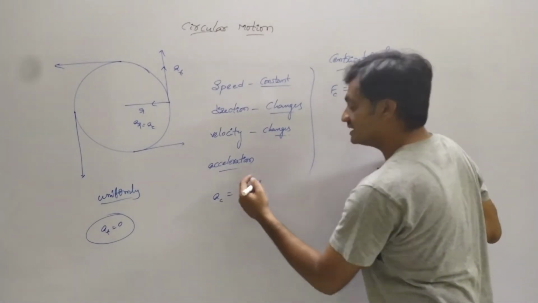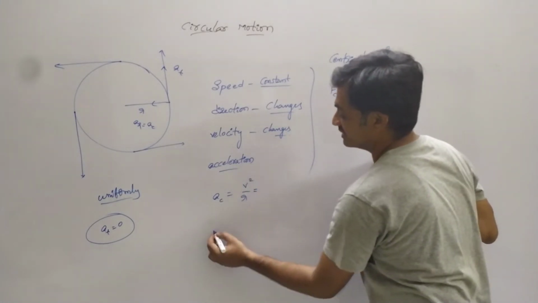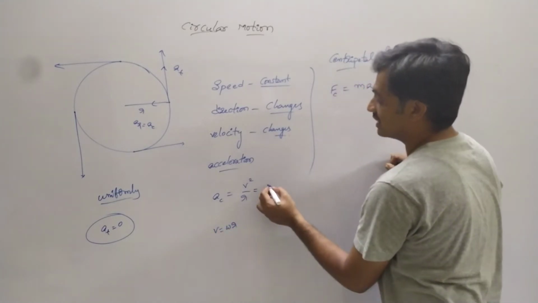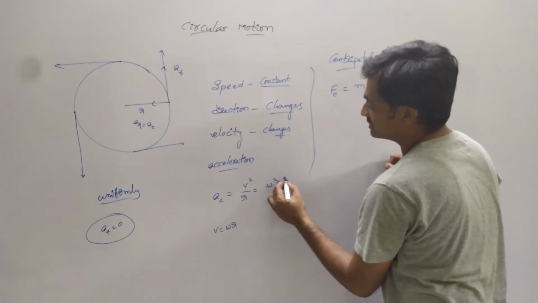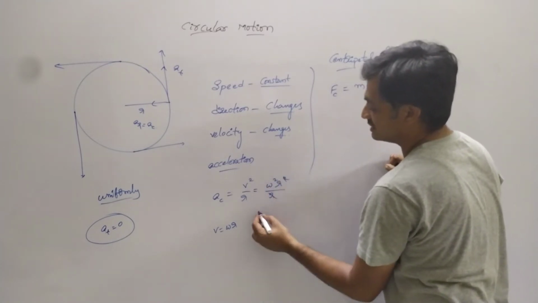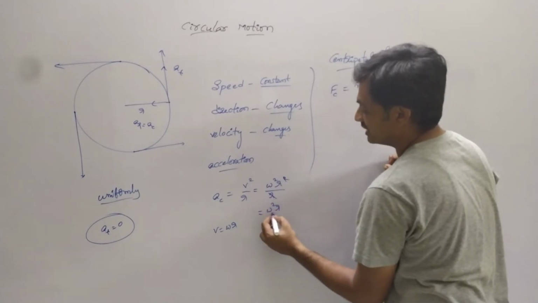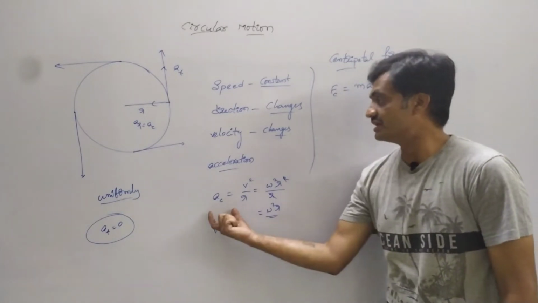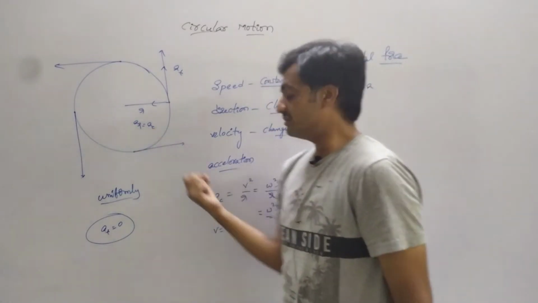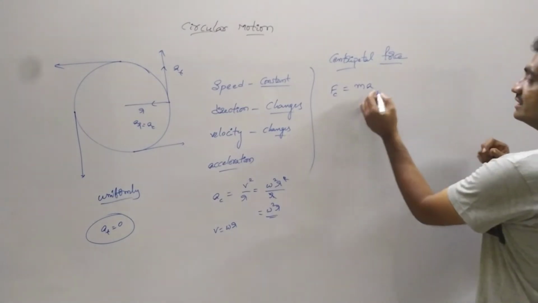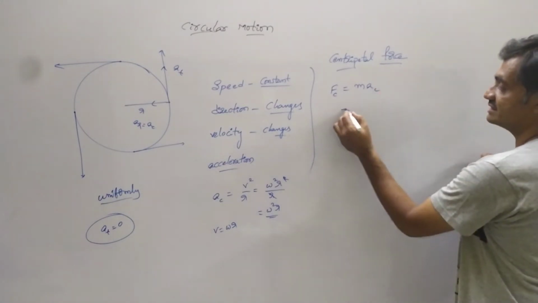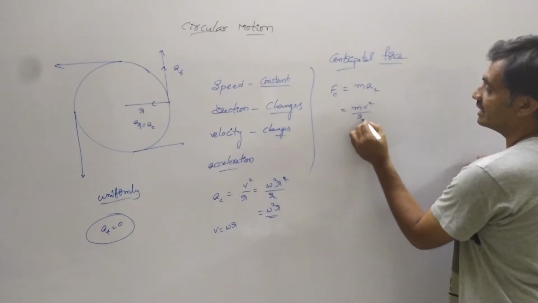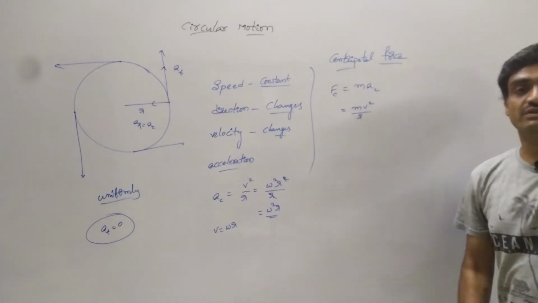We can also represent this centripetal acceleration using v equals omega r. If we substitute here, we have omega square r square by r. One r gets cancelled, so we have omega square r. This represents the centripetal acceleration, where radial acceleration is equal to centripetal acceleration. If we substitute here, the centripetal force is given as mass into v square by r, m v square by r.